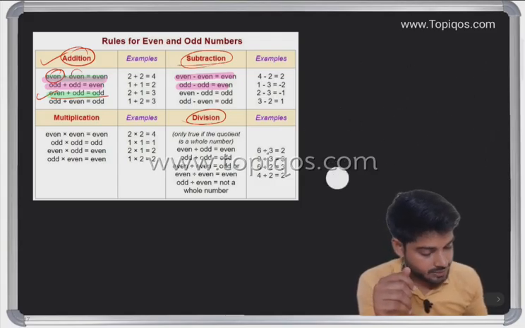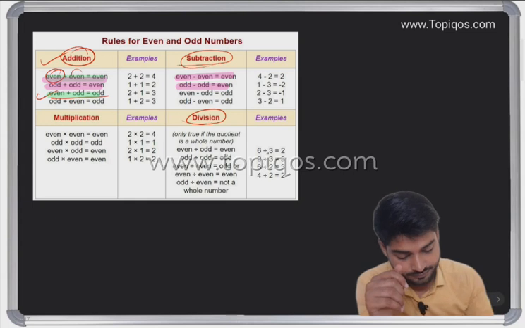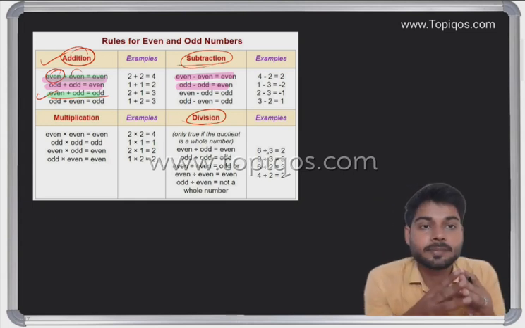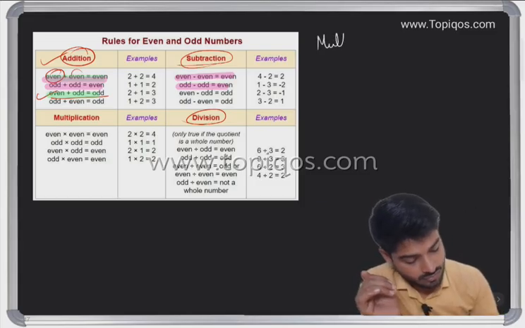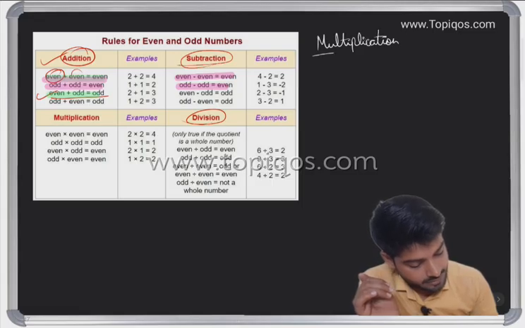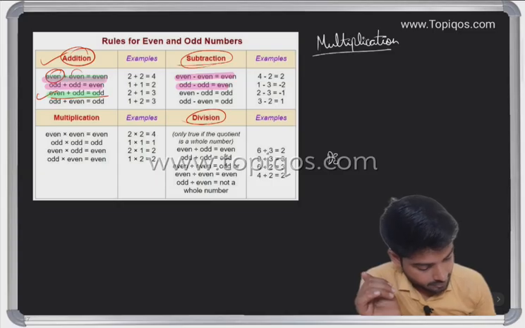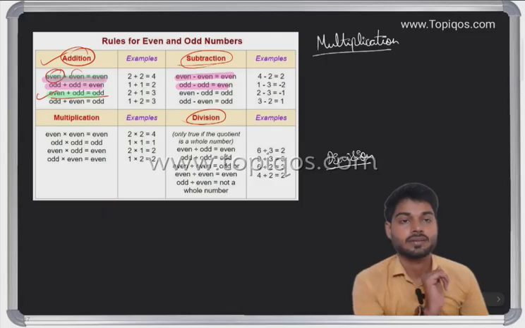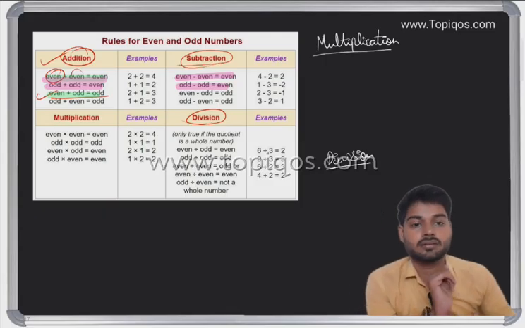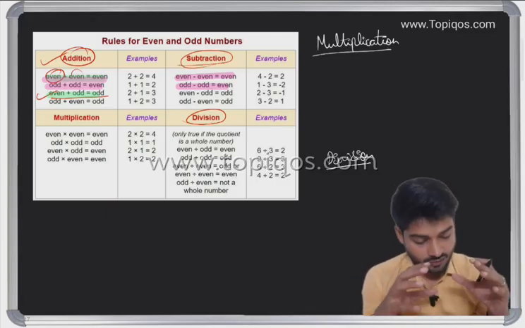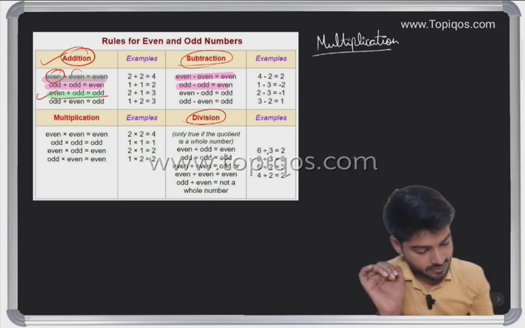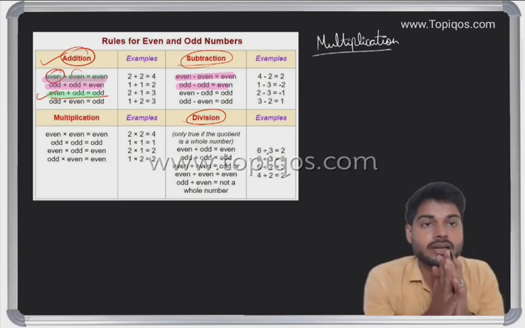I have to erase this part first. So now we will go with multiplication and division. Firstly, we'll go with the multiplication part.